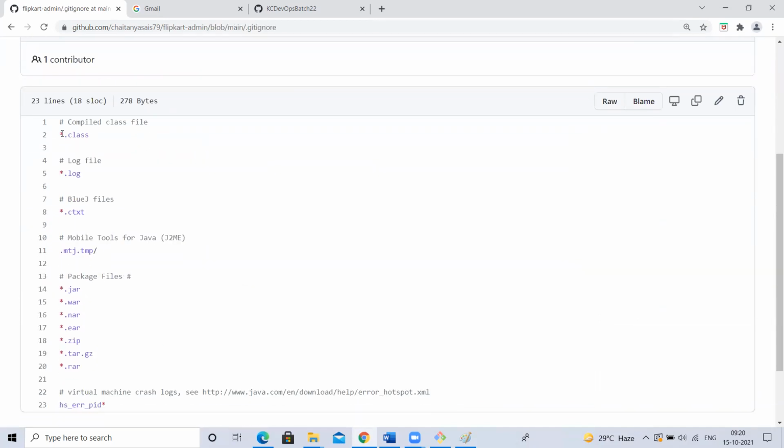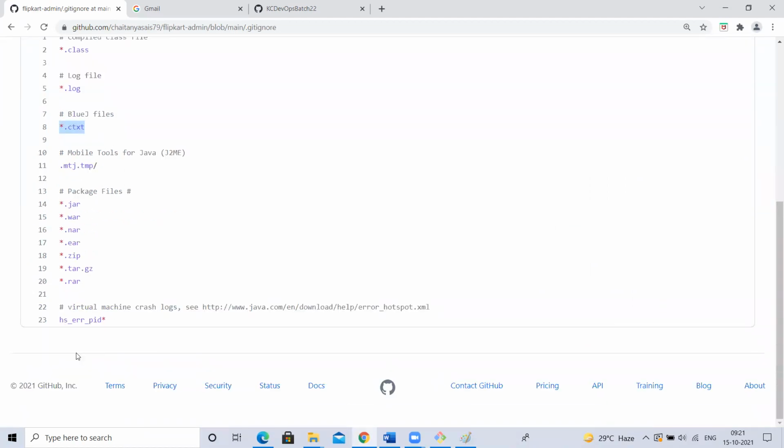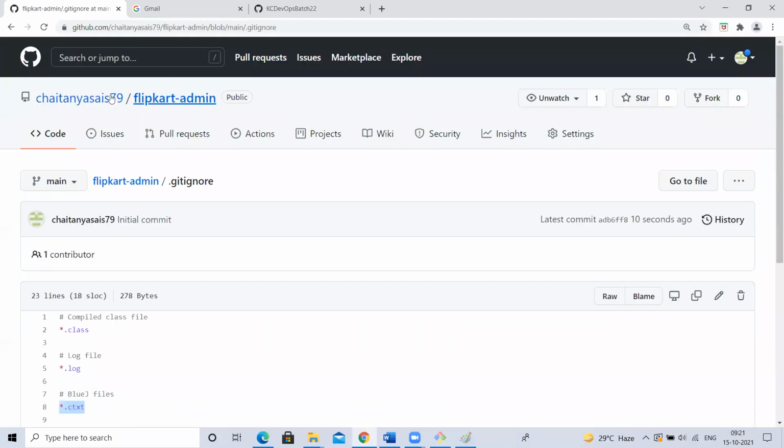By default, it has the default files we should not commit to a GitHub repository in Java style projects. See, *.class means any file which has the .class extension, any file with the .log extension, and extensions like zip, jar, war. Git will not allow you to commit these files.